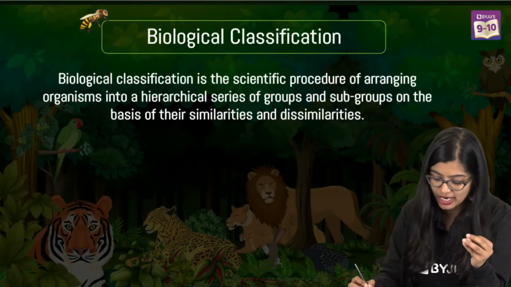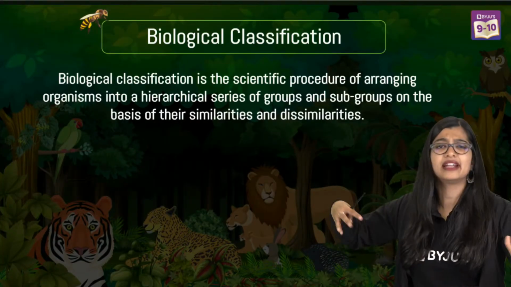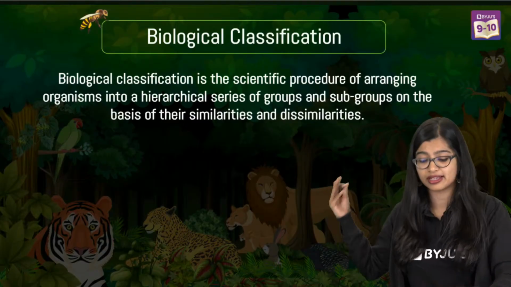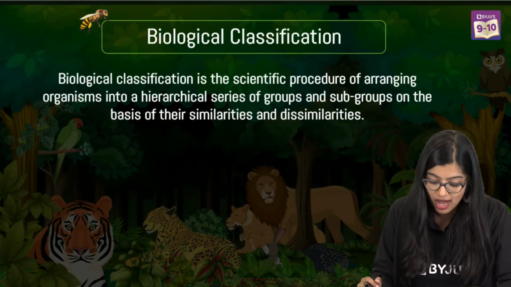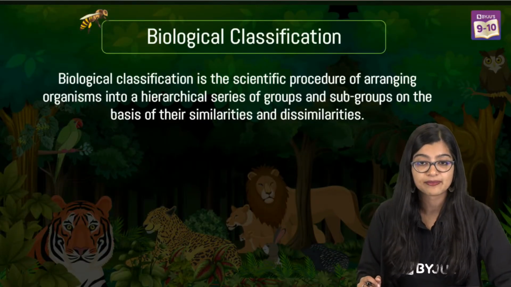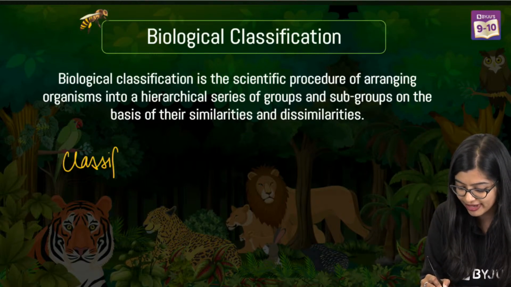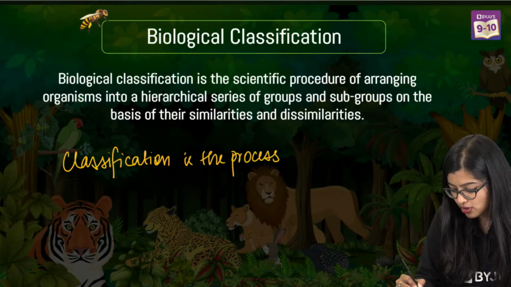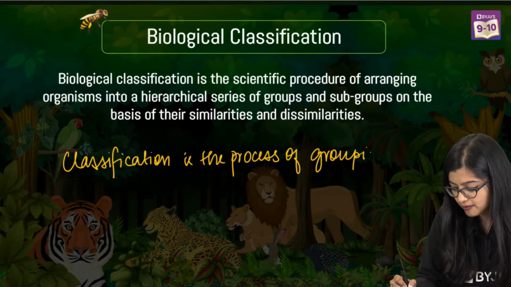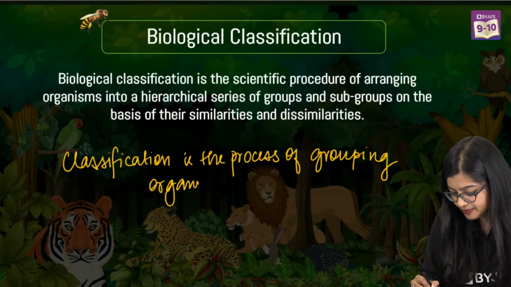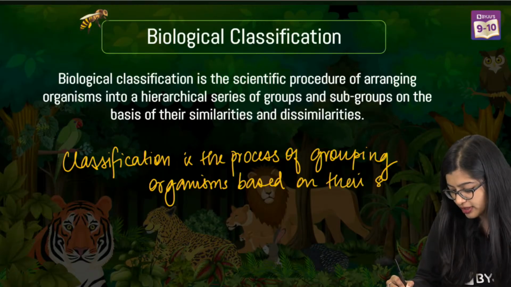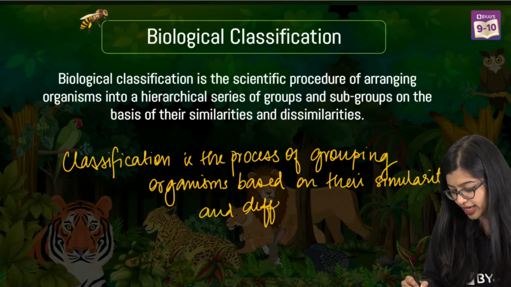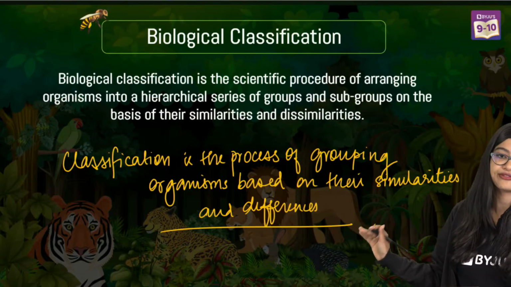So what is classification? Very fancy definition here. It is a scientific procedure of arranging organisms into hierarchical series of groups and subgroups on the basis of their similarities and differences. Or simply put, I can say that classification is the process of grouping organisms based on their similarities and differences. Okay, so this is what we mean by classification, right?